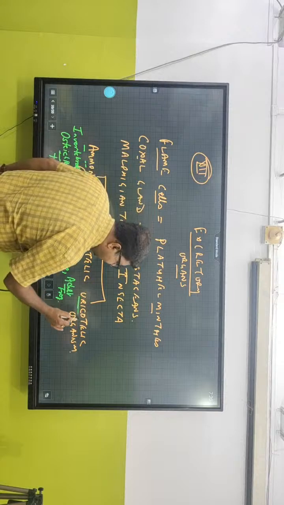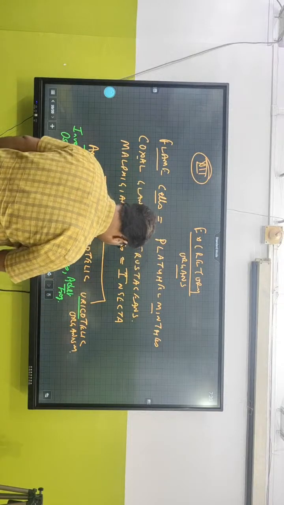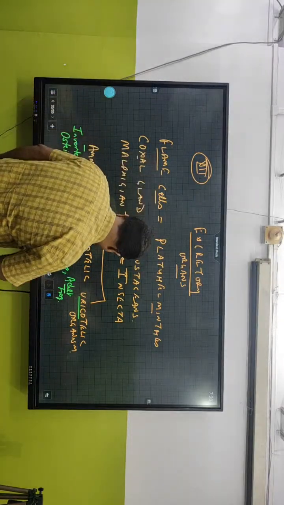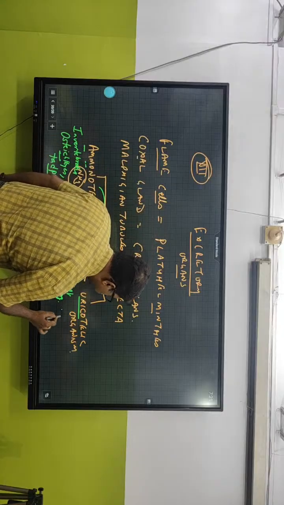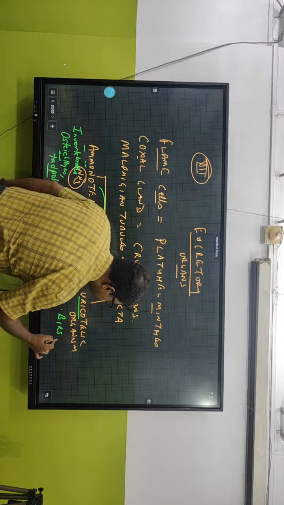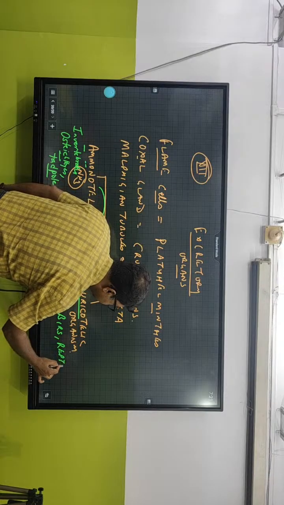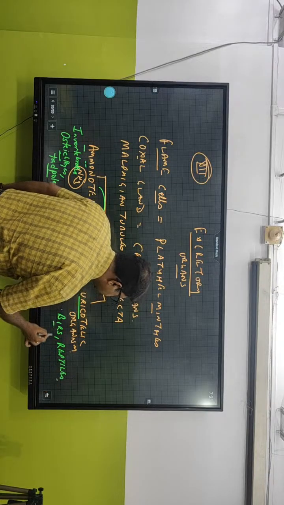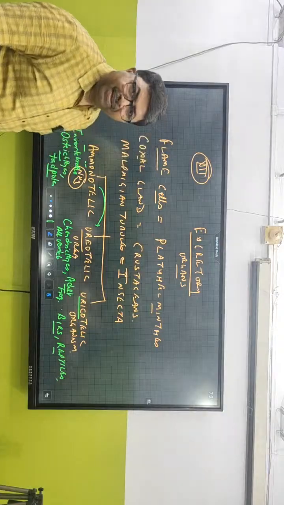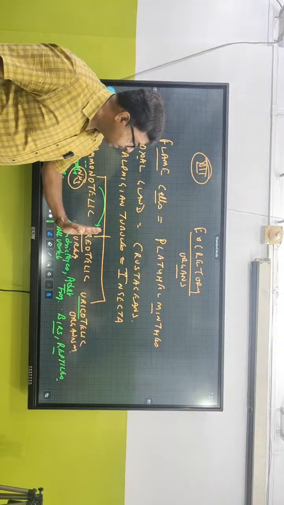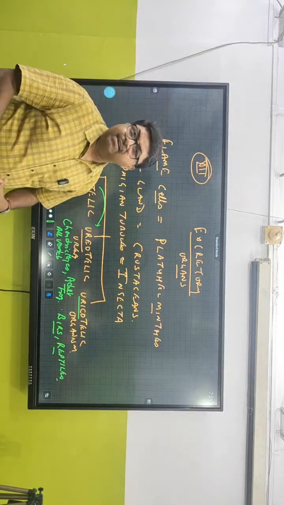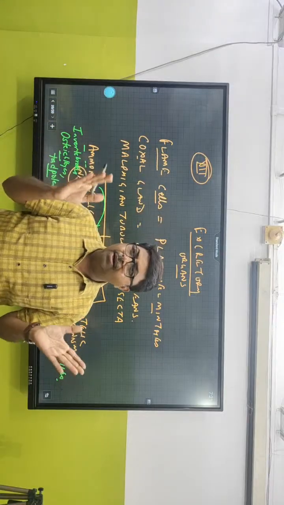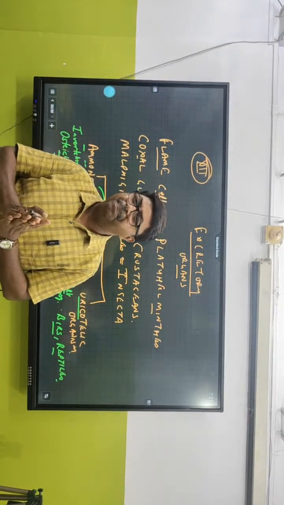Birds and reptiles come under uricotelic. So birds and reptiles, that means Aves and Reptilia, excrete out uric acid. So these are the ways that we can classify the whole group of kingdom Animalia.